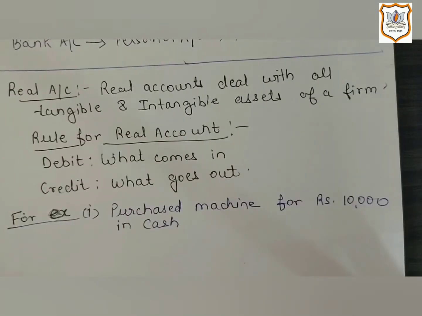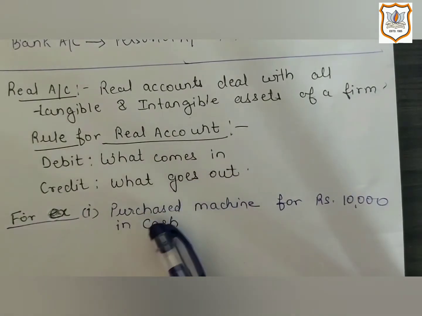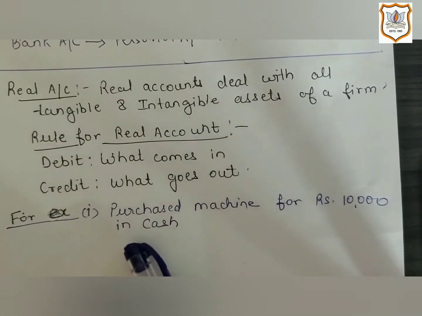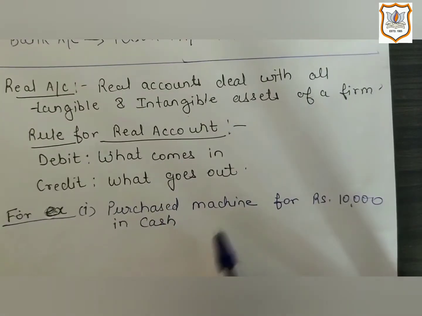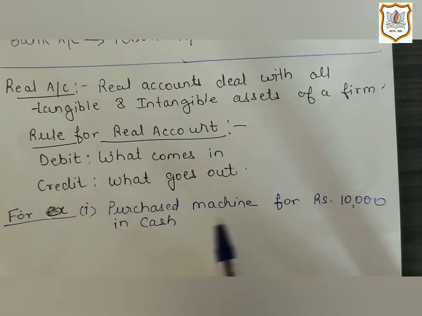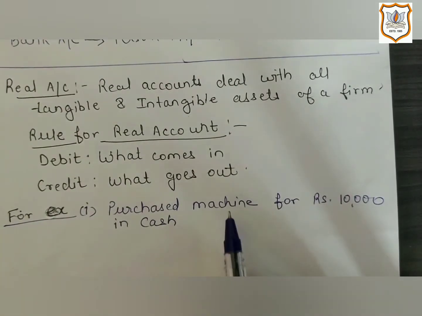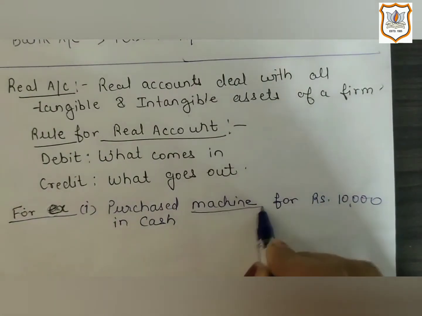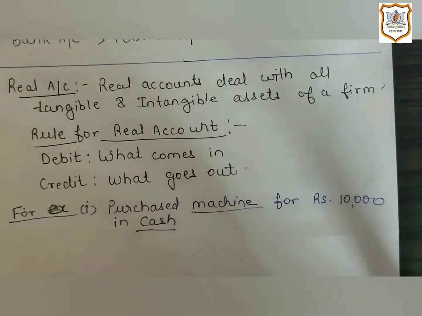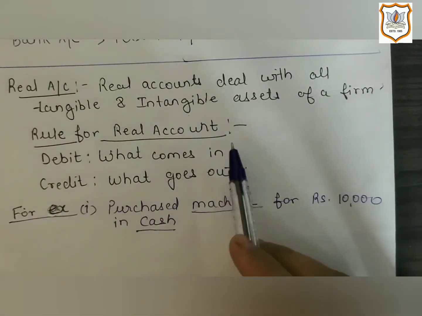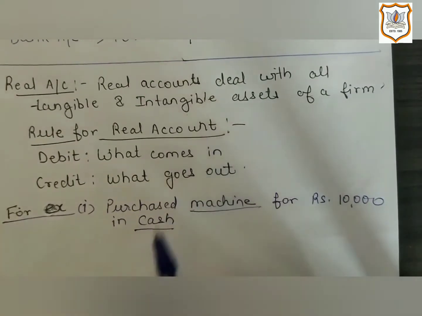Let's have its clear understanding with the help of examples. First example is purchased machine for rupees 10,000 in cash. So here first we will identify the account which will come under real account. Here two accounts are affected and both will come under real account, that is machine account and cash account. Both these are assets and assets are related or it will come under real account.